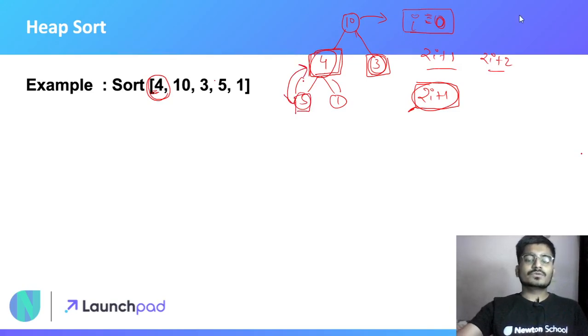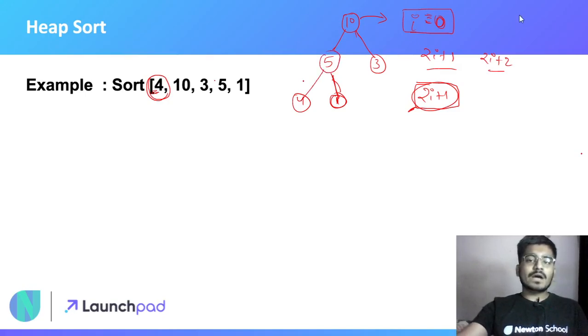After swapping, this will become 5, this will be 4, and this will be 1. Simple, an easy peasy solution: we have to arrange the whole heap as a max heap.